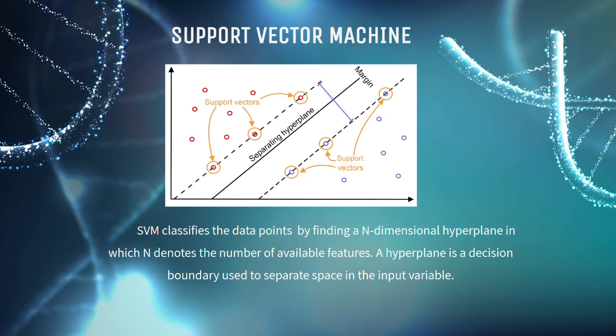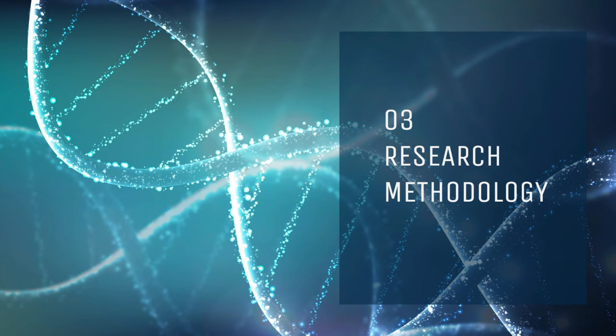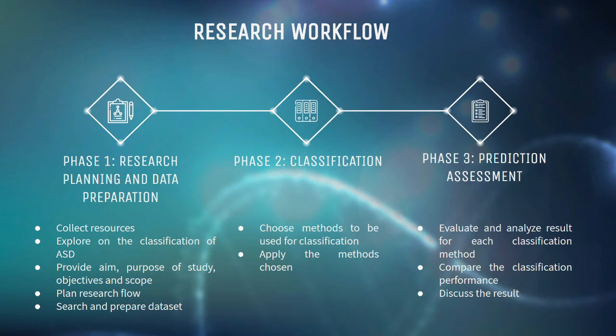The third part in this presentation is research methodology, which consists of research workflow and performance measurement. There are three phases available in the research workflow. Phase 1 is about research planning and data preparation. During this phase, various resources such as journals, conference papers, and articles are collected. The aim, purpose of study, objectives, and scopes are also provided, continued with the planning of research flow. Other than that, the dataset is also prepared during phase 1.